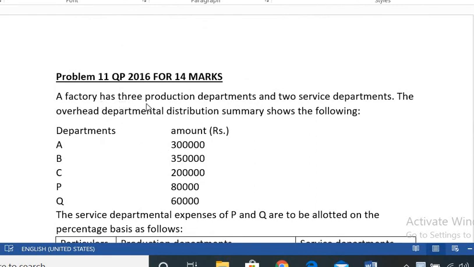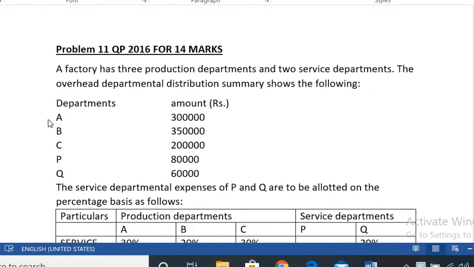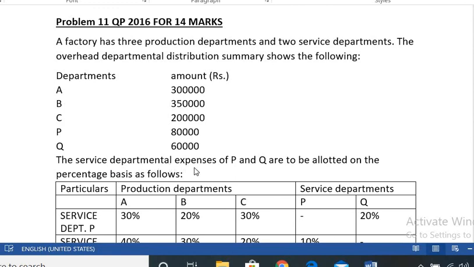A factory has 3 production departments and 2 service departments. The overhead departmental distribution summary shows the following. Here there are 3 production departments A, B, C and 2 service departments P and Q. These are the primary distribution summary amounts. The service departmental expenses of P and Q are to be allotted on a percentage basis as follows.